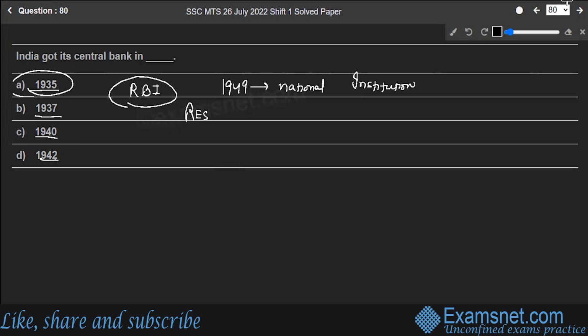RBI stands for Reserve Bank of India. The Central Board of Directors that is selected by the federal government oversees the Reserve Bank. The Indian rupee is issued and supplied under the control of the central bank only. It also manages the finances of the national government. The central bank oversees the banking industry in its capacity as bankers' bank. So option A, 1935 is the correct answer to this question.